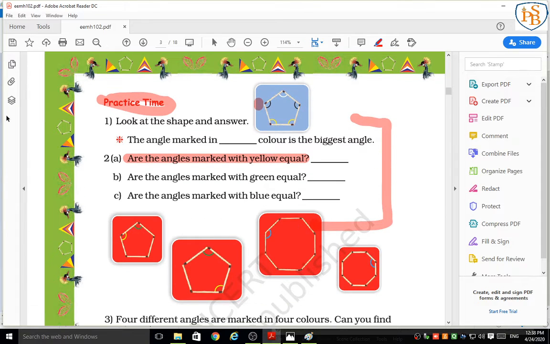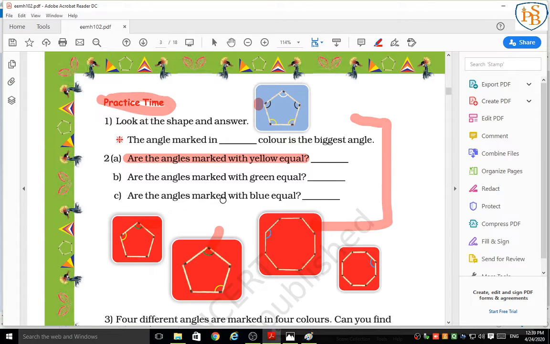Here, see, downside we have a shape. The angles marked with yellow, this and this, are equal? Yes. Then are the angles marked with green equal? The green color angle is here and here. Yes, both angles are the same. Correct.